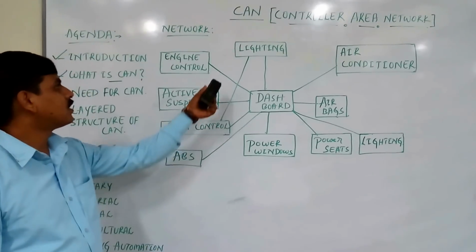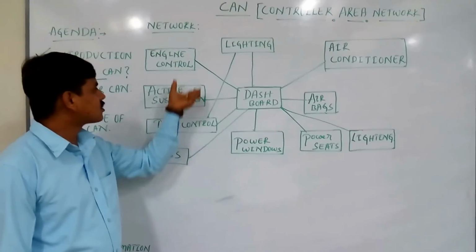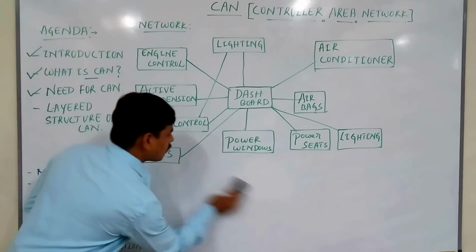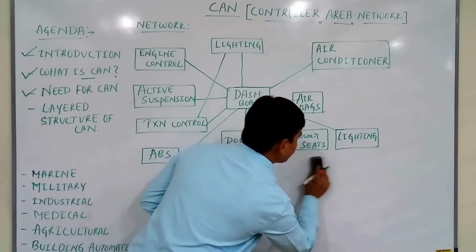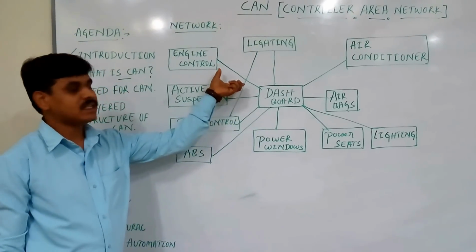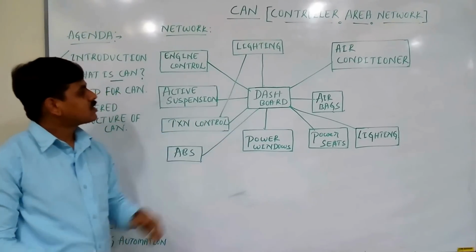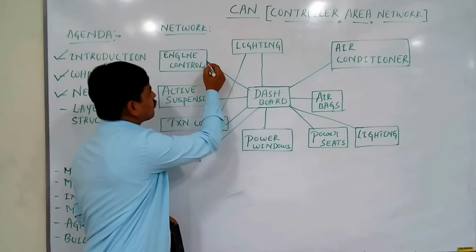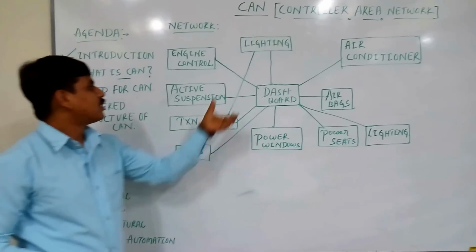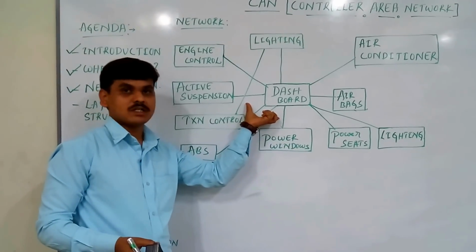To improve the behavior of the vehicle even further, it was necessary for the different control systems to exchange information. This was done by discrete interconnection of the different control systems. The discrete interconnection means, as you can see in this network diagram, each control system is connected to each other. That means point-to-point connection. This was the major problem for automotive engineers.